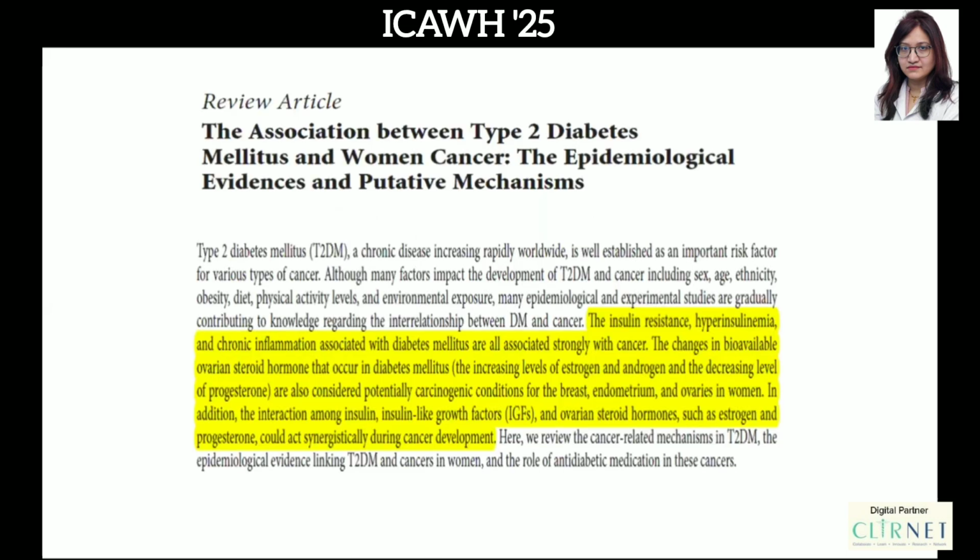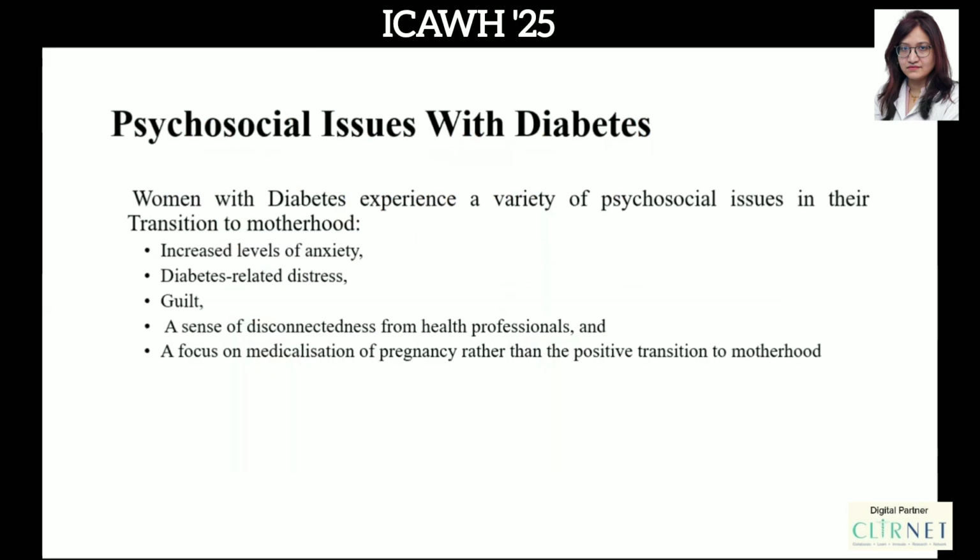This is another slide which I've kept, showing an association between type 2 diabetes mellitus and cancer in women, and probably the changes in the bioavailable ovarian steroid hormones are responsible for causing this cancer initiation. We also have psychological issues with diabetes. Patients have increased levels of anxiety, diabetes-related distress, guilt, etc.